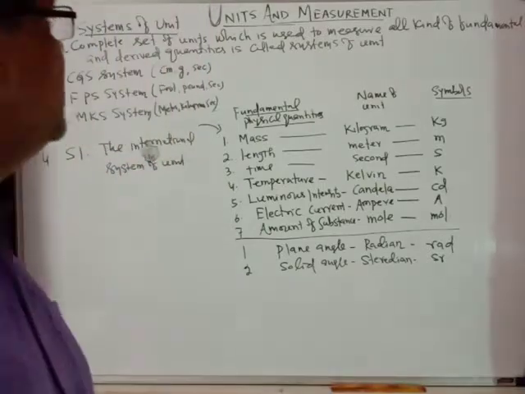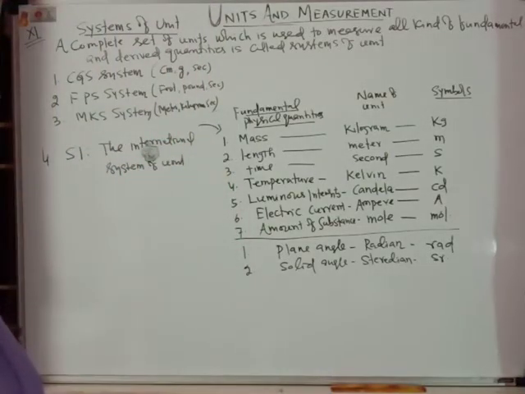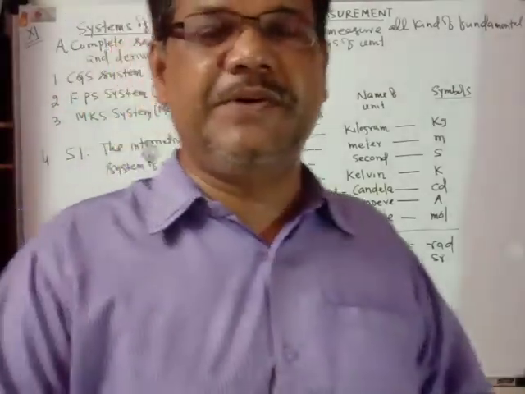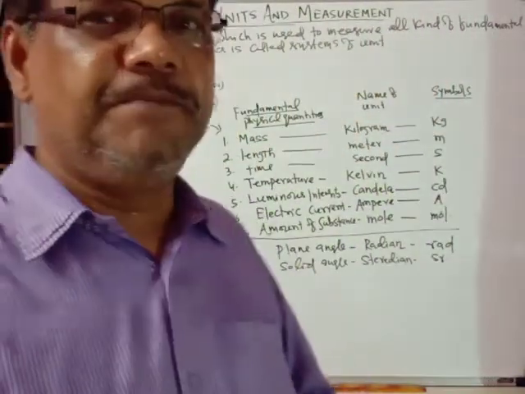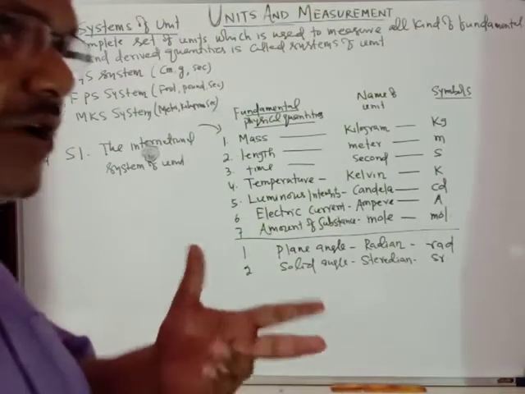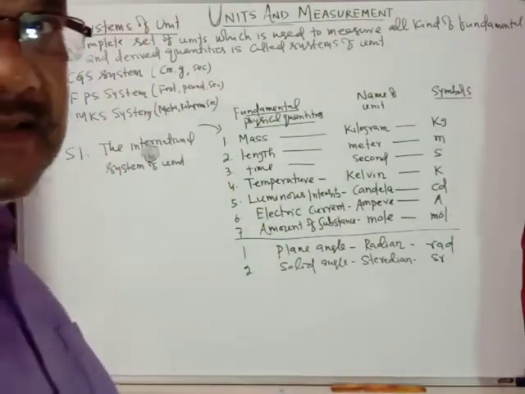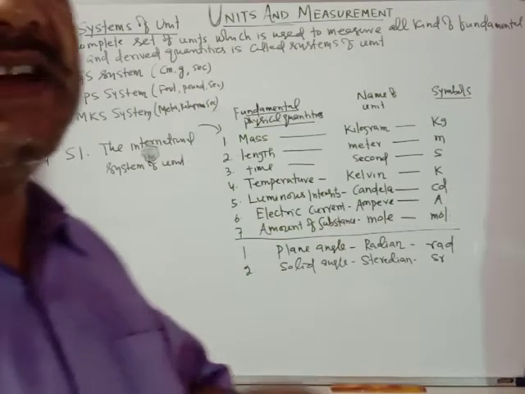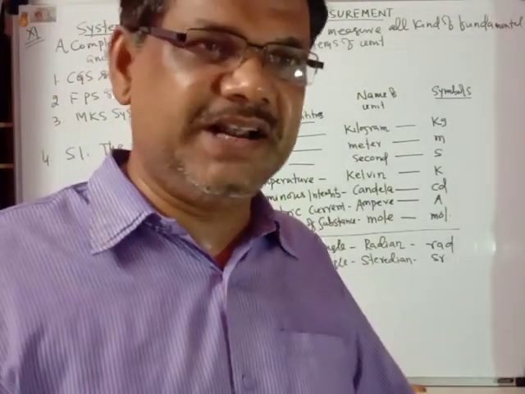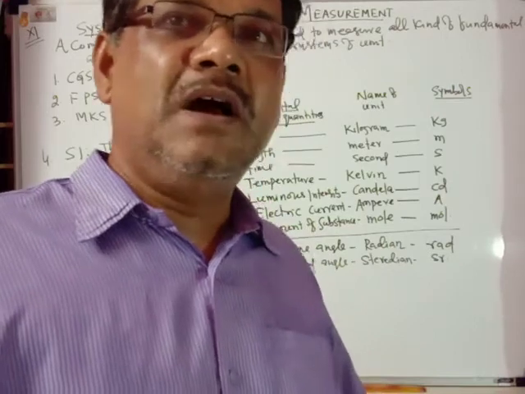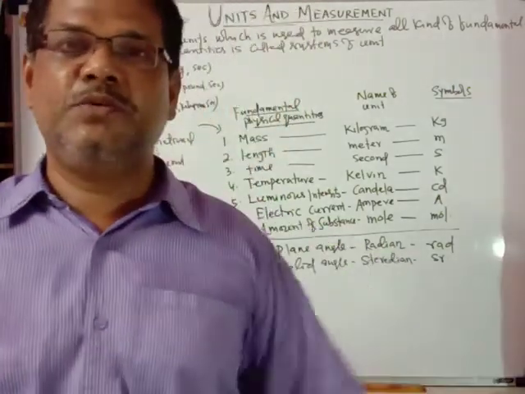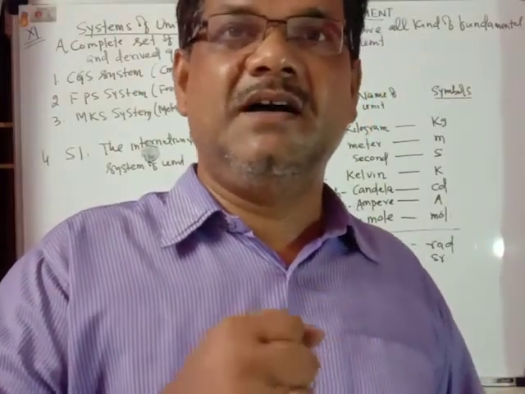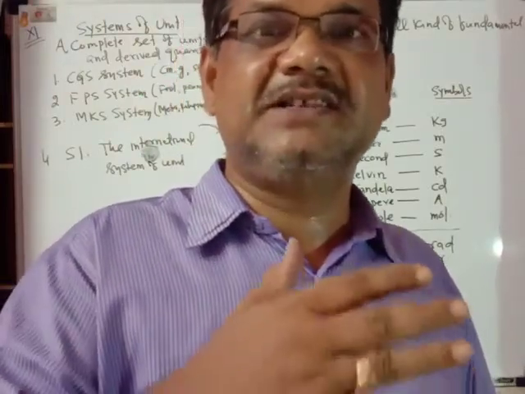The next part is that of units and measurement. We should be knowing about that. What is the system of units? In a system of units, the fundamental quantities or derived quantities are to be measured. I talked about how measurement is nothing but the comparison of a physical quantity with a standard physical quantity. If you want to measure length, we have to choose a standard physical quantity, that is the meter scale. Meter scale is the standard unit.